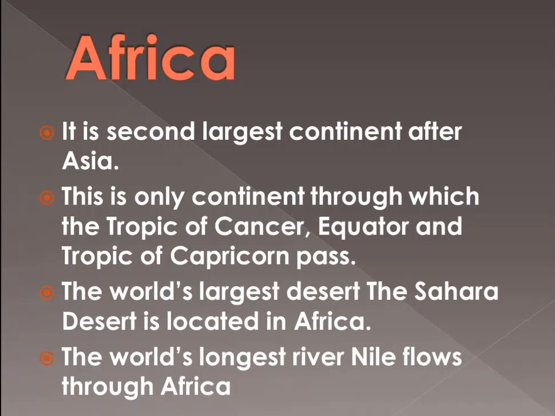The world's largest desert is also present in Africa. If we talk about the location of Africa, in the eastern part of Africa, the Indian Ocean is present. On the western side, the Atlantic Ocean is there. So this is all about the Africa continent.